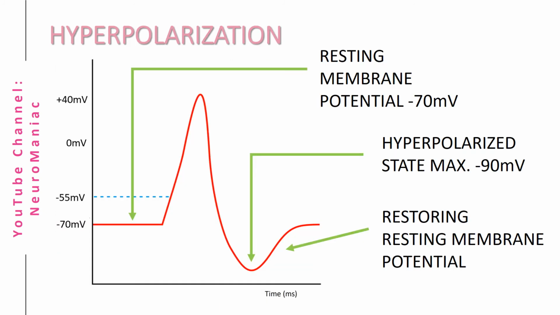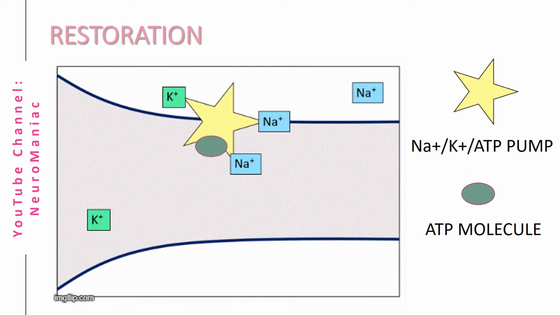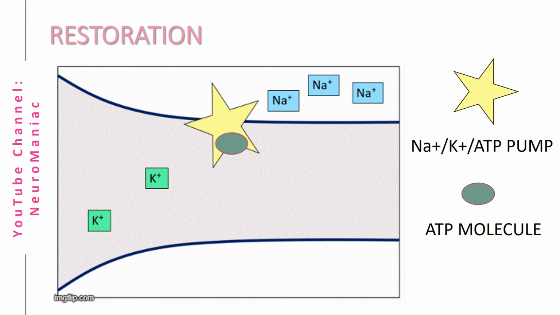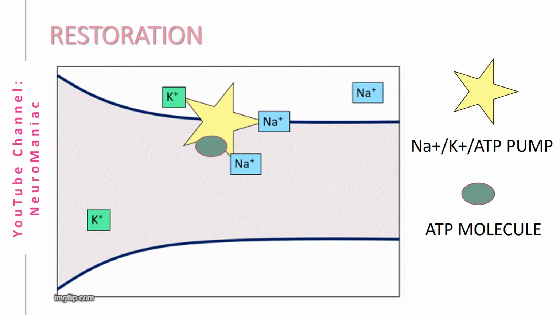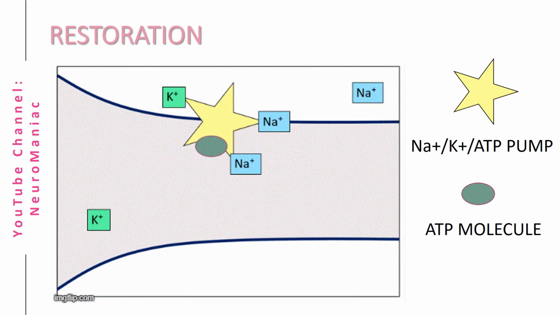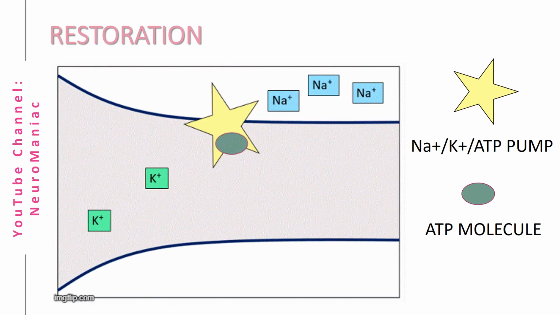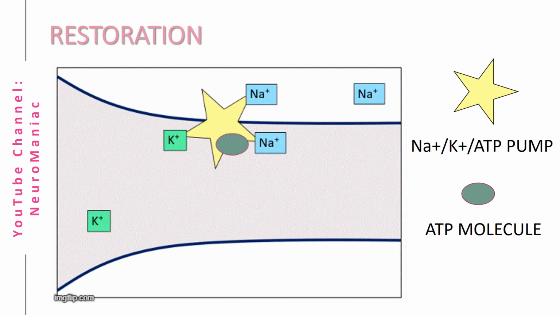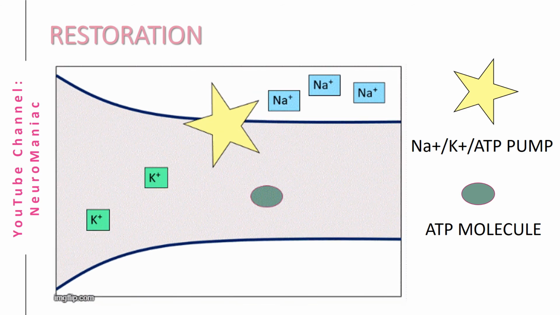In fact, there is so much potassium leaving the cell that it becomes more negative than the resting membrane potential, to approximately minus 90 millivolts. This is known as hyperpolarization. To restore the cell at resting membrane potential, the sodium-potassium pump becomes activated. This structure pushes 3 sodium ions out of the cell for every 2 potassium ions entering the cell, of course with the help of ATP energy molecules.